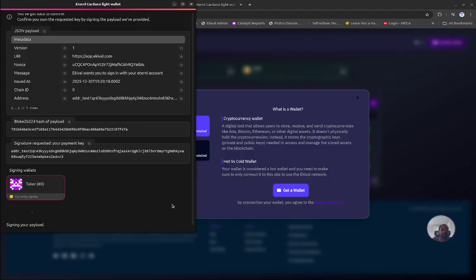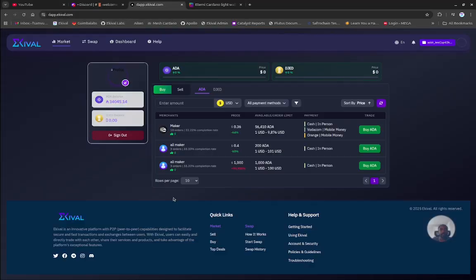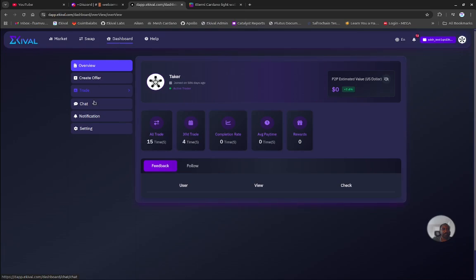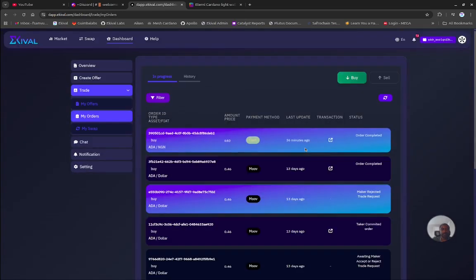We know now is the last stage of the transaction. As you can count, we had 4 steps. Usually for the maker were 2, and for the taker were like 3 steps. So now we go back again to dashboard, my trade, my orders.